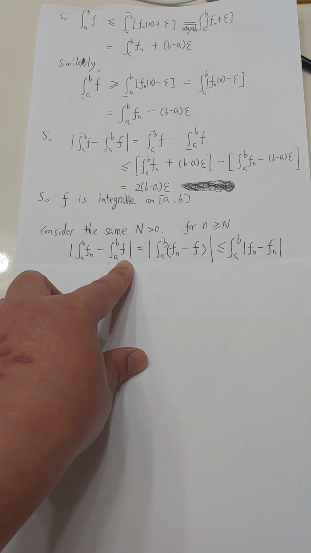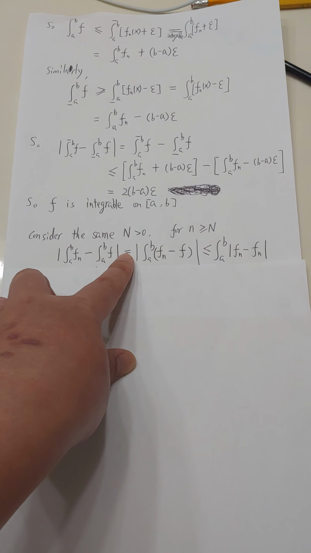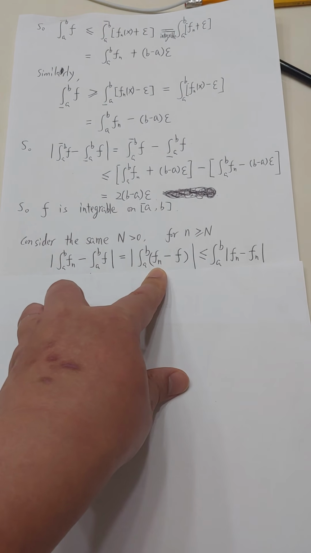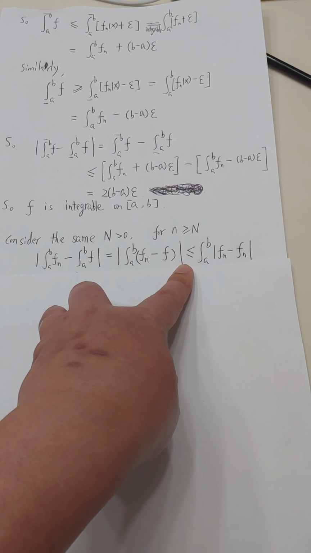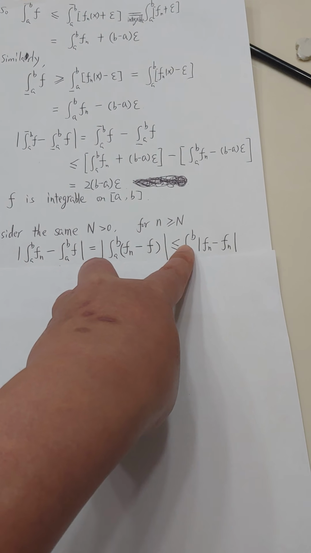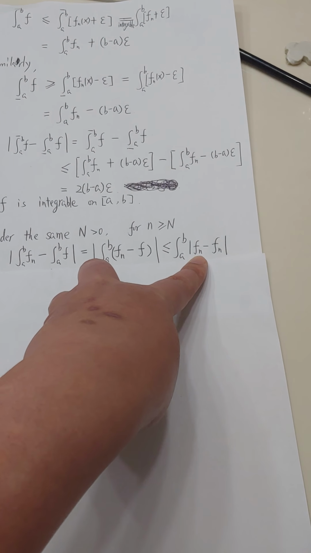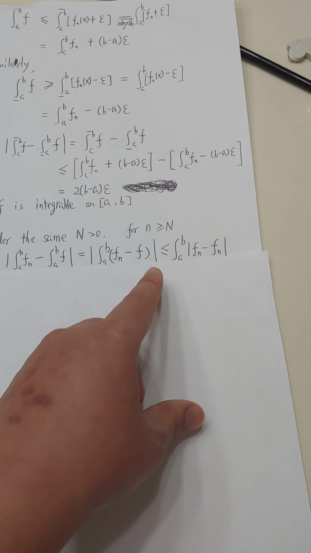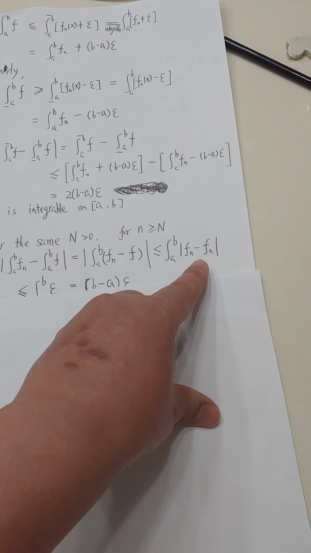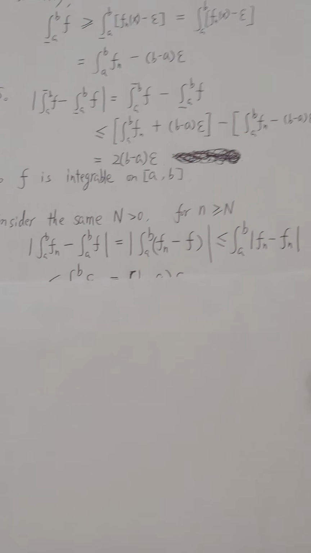This is the definition of the limit. So now let's do the calculation. We combine together, and you will have f sub n minus f. Then we use the inequality we have learned for the integral: you can put the absolute value inside, but you will enlarge the quantity, so you will have less than or equal to. Sorry, here it should be f, not f sub n.